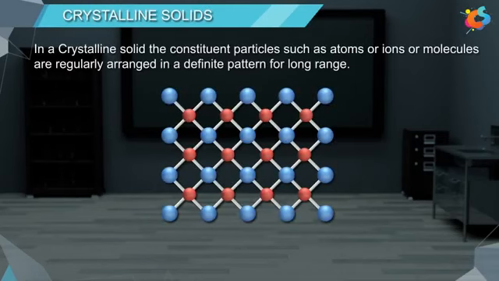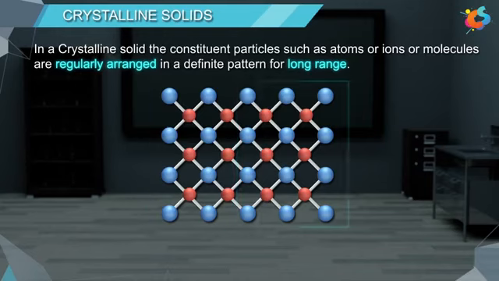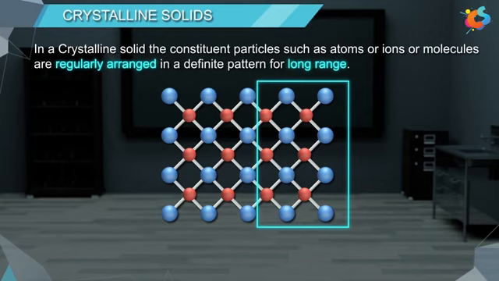Let us discuss crystalline solids. In a crystalline solid, the constituent particles such as atoms, ions, or molecules are regularly arranged in a definite pattern over a long range. Here, the arrangement is so regular that by just knowing the arrangement at any one site, we can very well predict the arrangement at other sites.